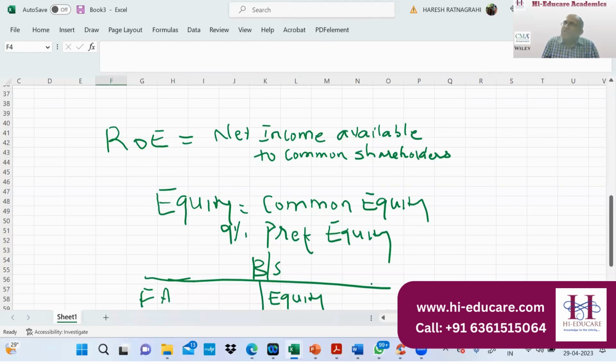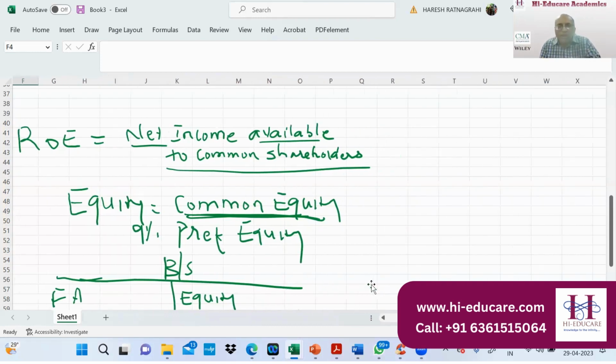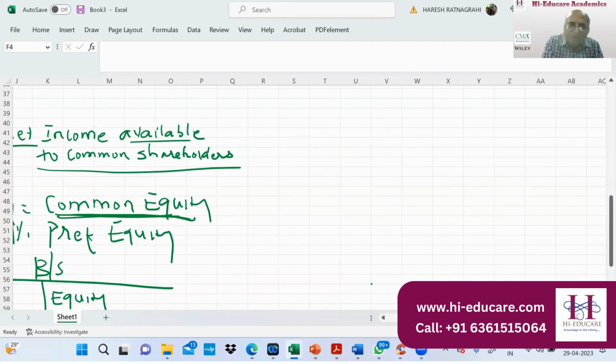And we have cumulative and non-cumulative preference shares. I'm not getting into that now, but let us now think about the ratio. Our focus is common equity. Common equity means you have invested money in the company and you are the beneficiary of whatever net income is earned by the company, right? You are the final beneficiary. So we say net income available to common shareholders, right?